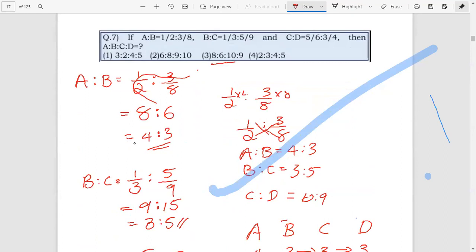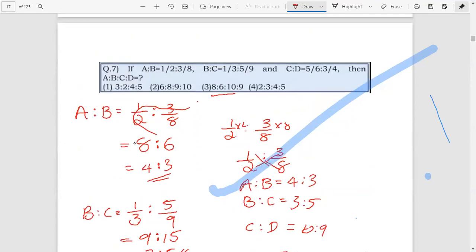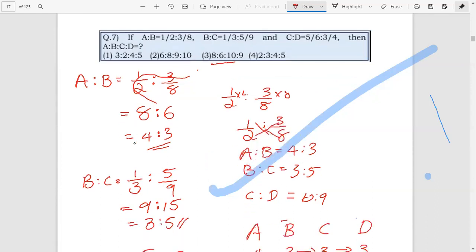I will say it again. Here, once more, A is to B equal to 1 by 2 is to 3 by 8. Then we can make it normal form by cross multiplication. That is 1 into 8, 8. 2 into 3, 6. That is 8 is to 6 equal to 4 is to 3.